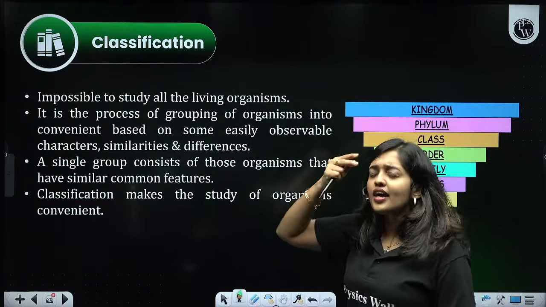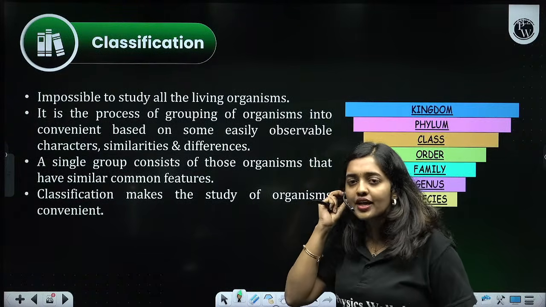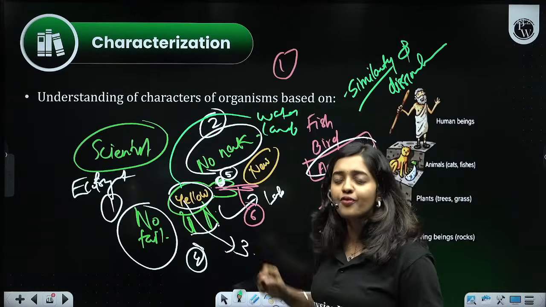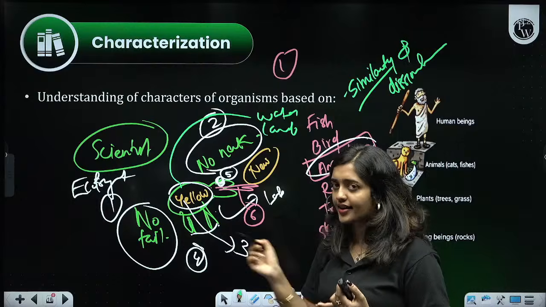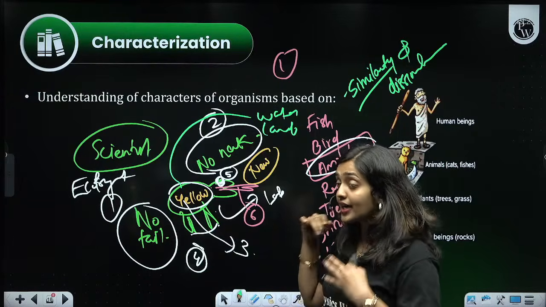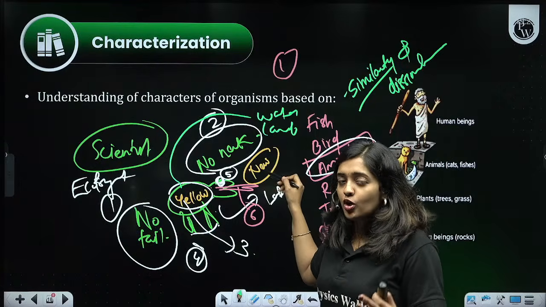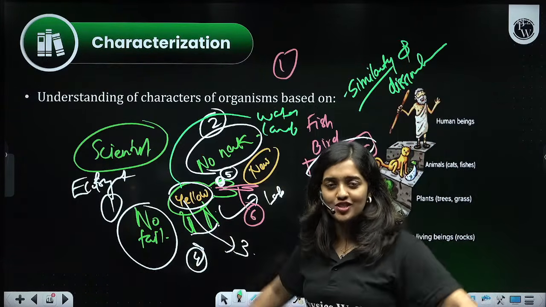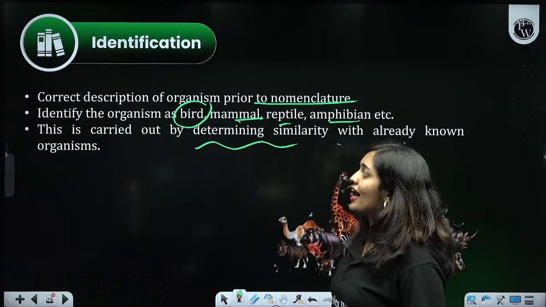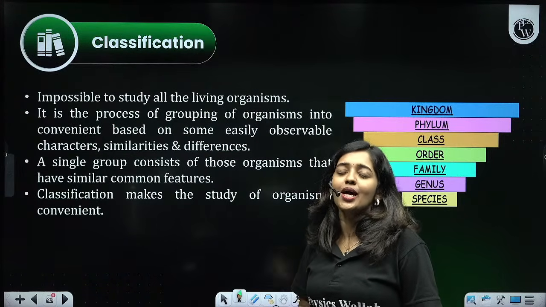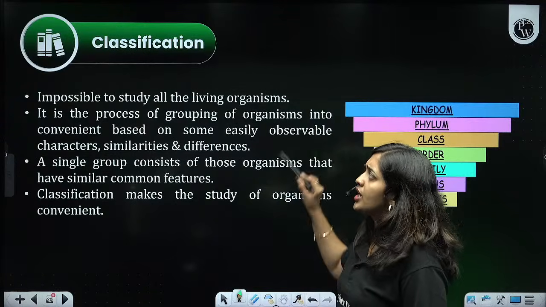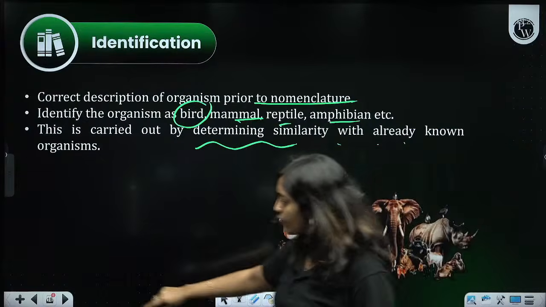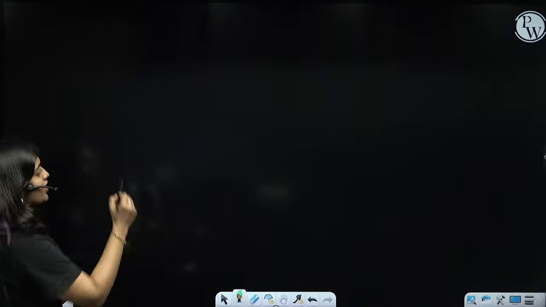Okay. And after identifying, we are grouping this organism into a particular group. Here I did characterization, I noted down the characters, and finally I identified that this belongs to the group amphibian. So after identifying, I'm classifying this organism into this particular group. Like that, the complete biodiversity in the biosphere is classified into different groups. Okay. So just imagine, I will give you another example. Just imagine the case of a library.